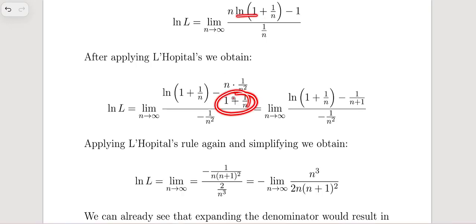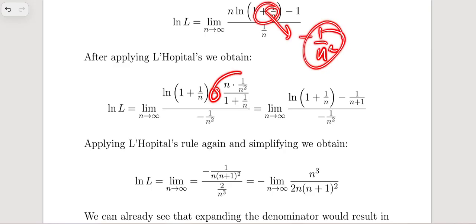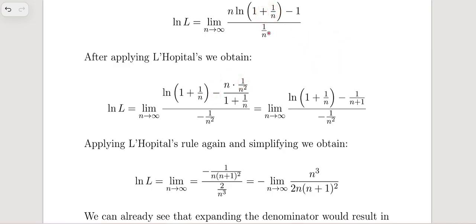So basically it's 1 over this part in the denominator, and we have the derivative of the inside with the chain rule. For that case we would have n times 1 over n squared, and the derivative of the argument of the natural logarithm is minus 1 over n squared, and the derivative of 1 over n is just minus 1 over n squared.